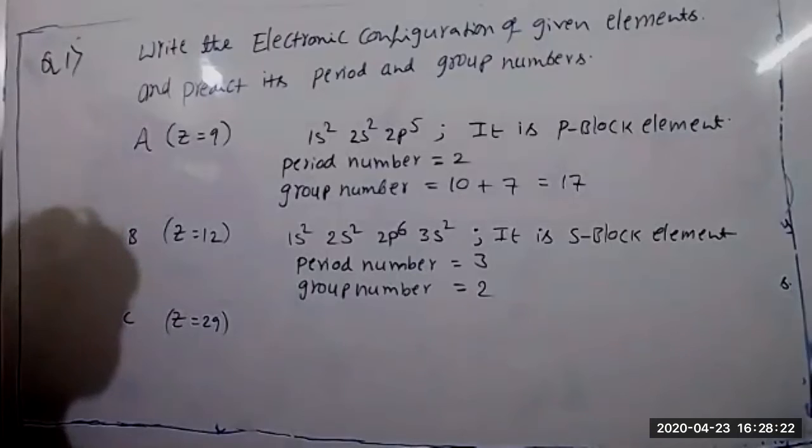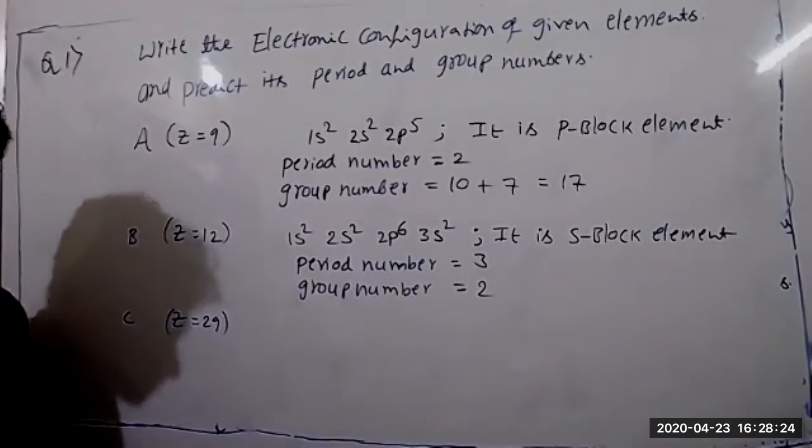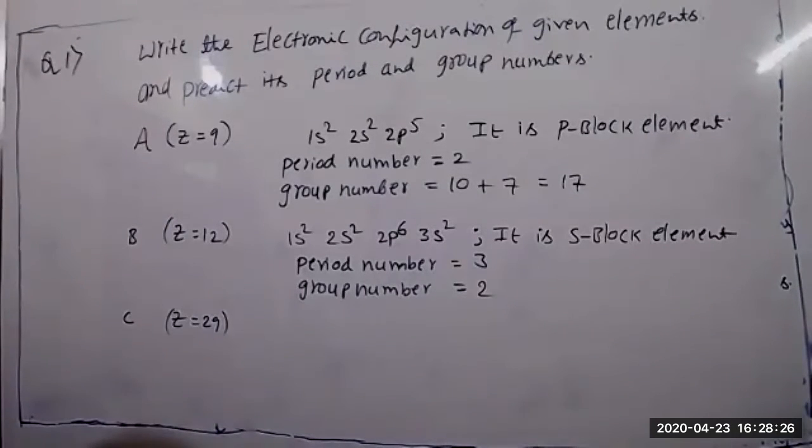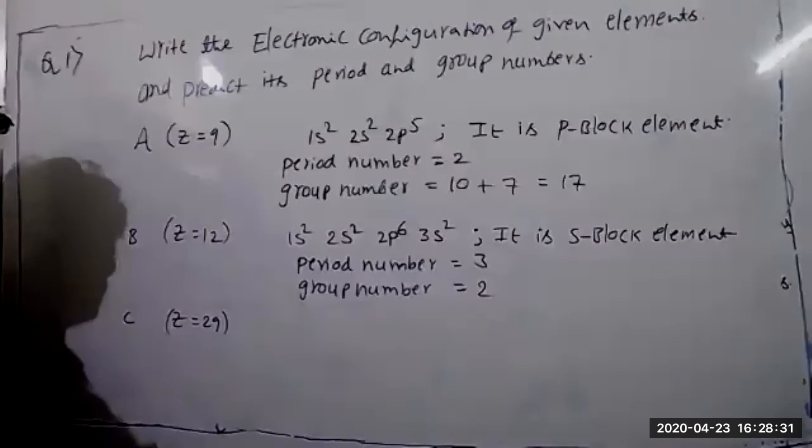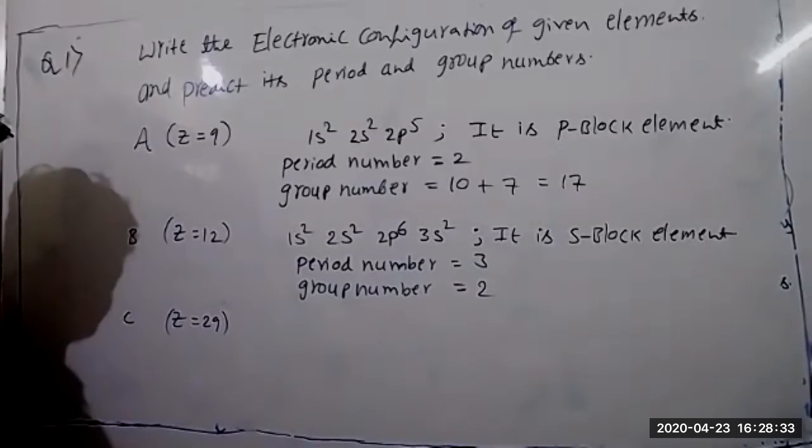Next, Z is equal to 29. Who will tell me the electronic configuration? The 29th atomic number is copper, so it's a special element.